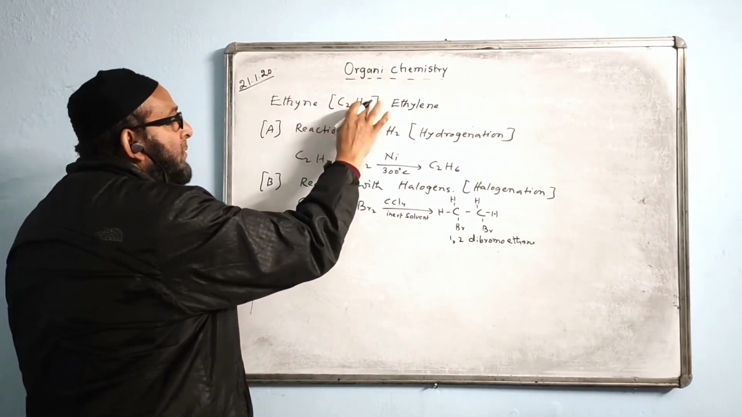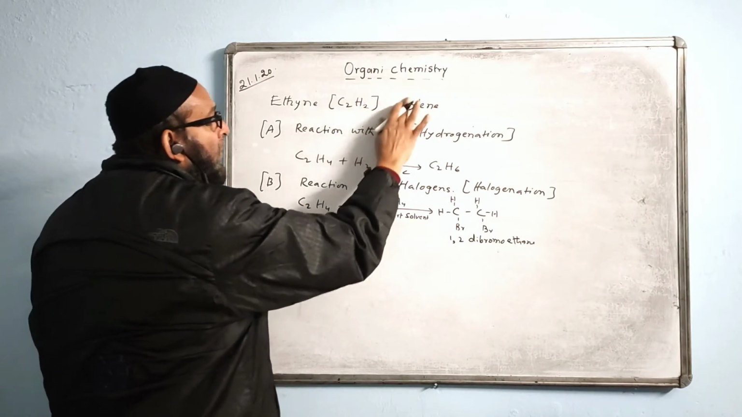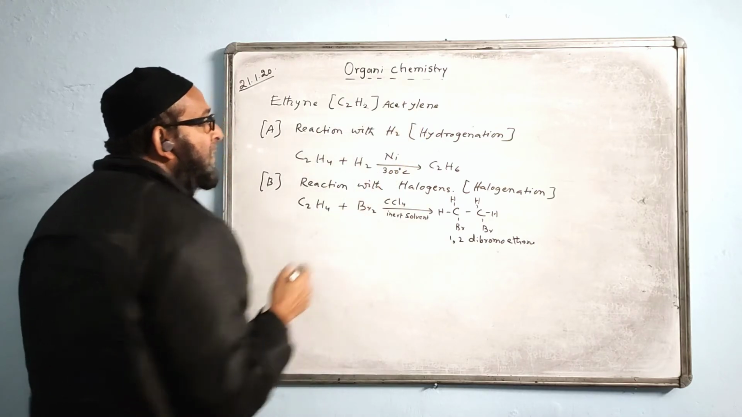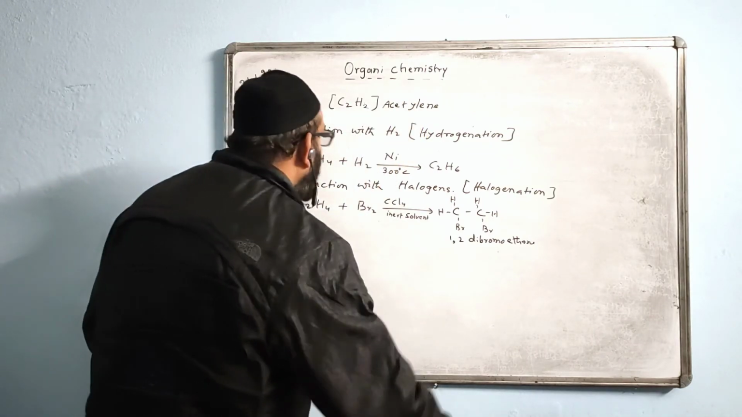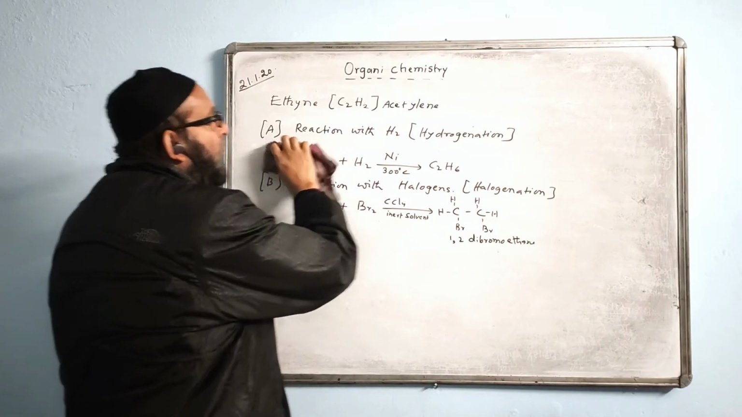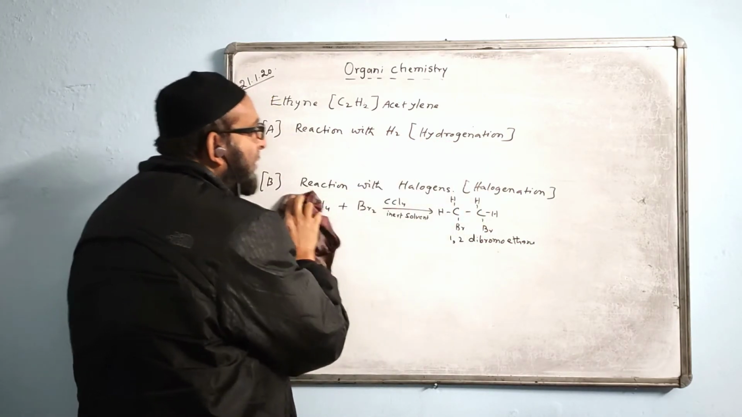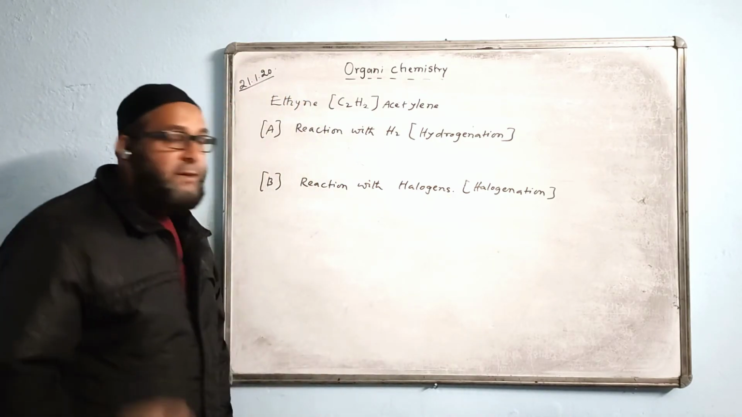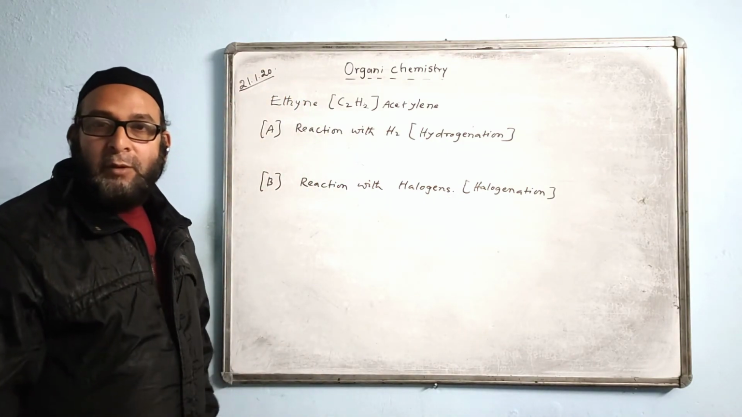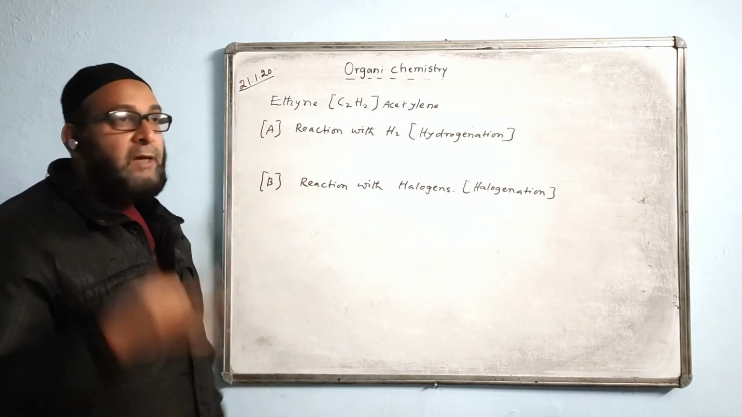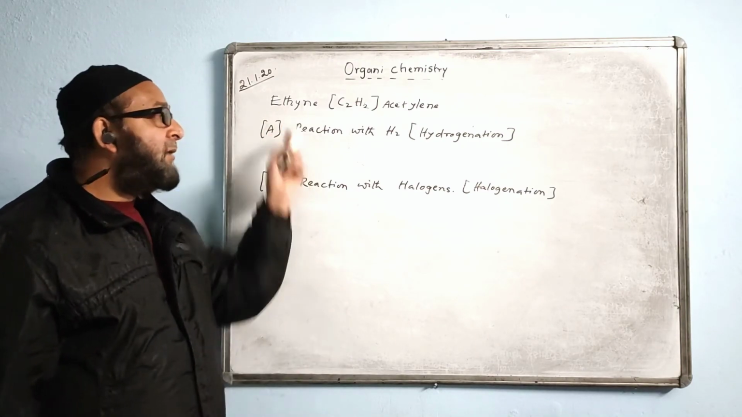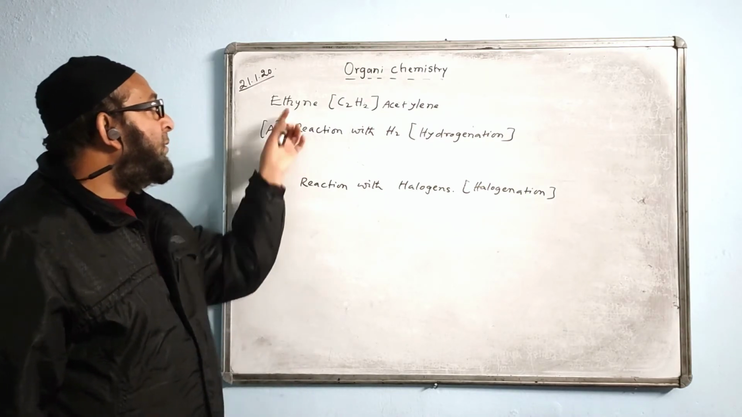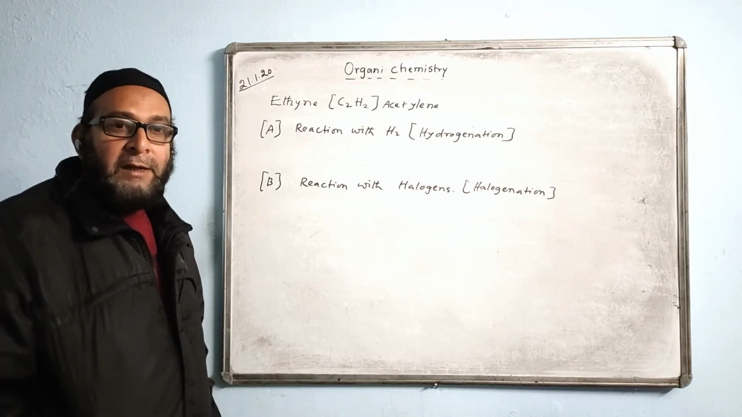Ethyne, formula C2H2, common name acetylene. This is also an unsaturated hydrocarbon, with triple carbon bonding. Ethene had a double bond and this has a triple carbon bond. So this will also take part only in addition reactions.